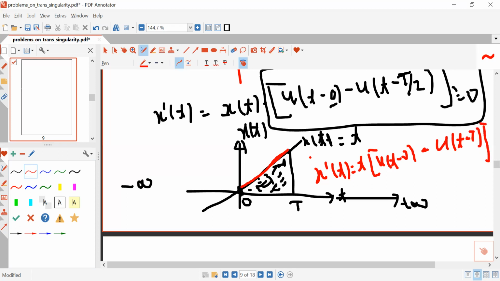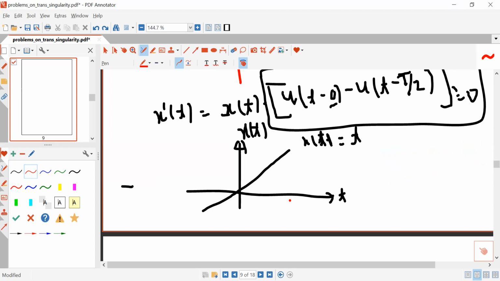When you multiply this x(t) with this gate pulse, then you will get the signal which is existing between 0 and T. So in this way, any portion of the signal can be extracted by using a gate pulse or a rectangular pulse. This is another advantage of the unit step signal. With the help of the unit step signal, you can extract any part of the signal which is required for the analysis.